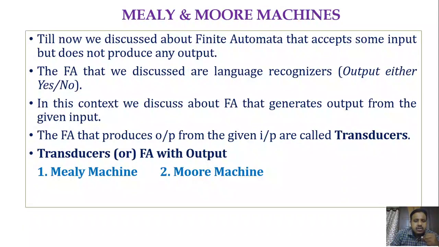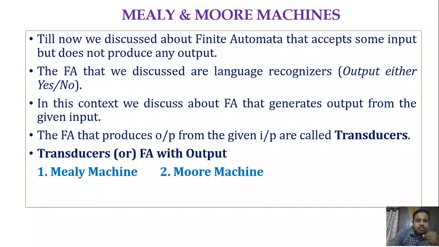In this session, we are going to emphasize various types of transducers. Mainly we are going to have two types of transducers: the Mealy machine and the Moore machine.